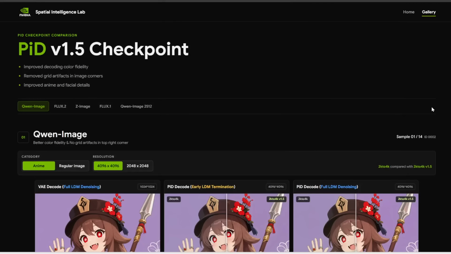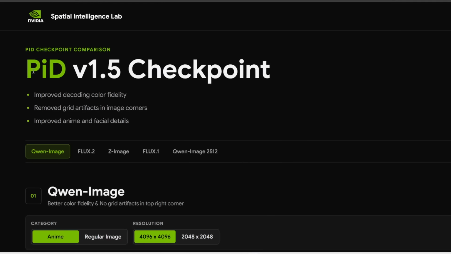Also this week, the fastest open source upscaler just got better. So NVIDIA just released a new update to their PID upscaler, and this is now version 1.5.